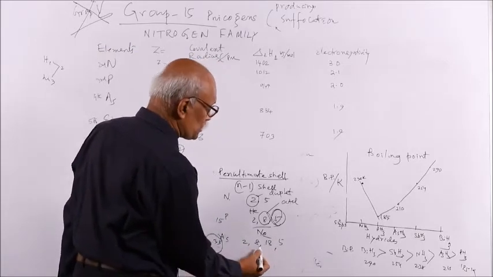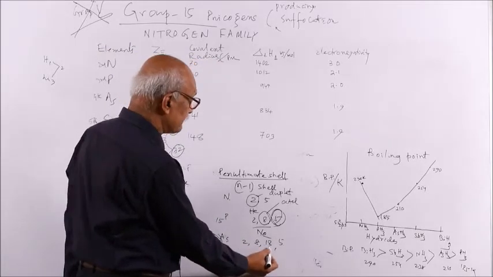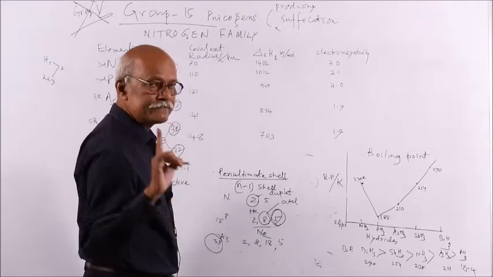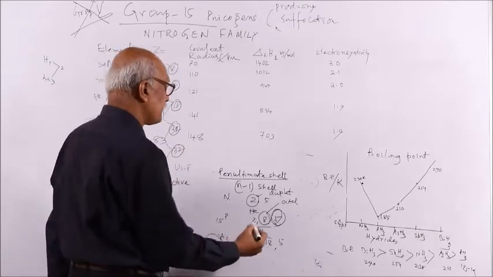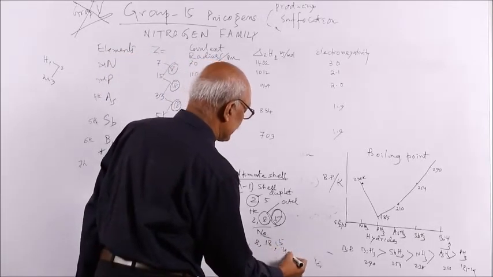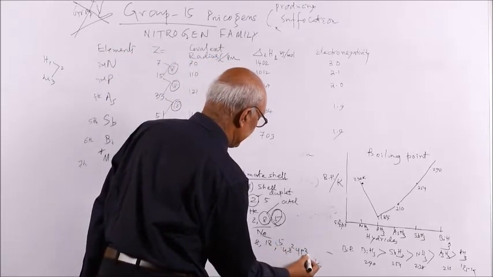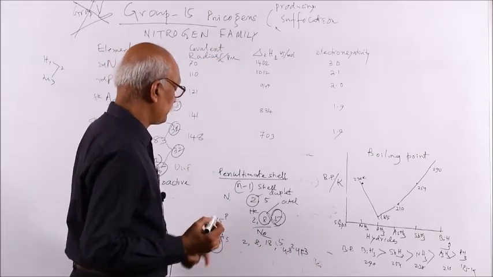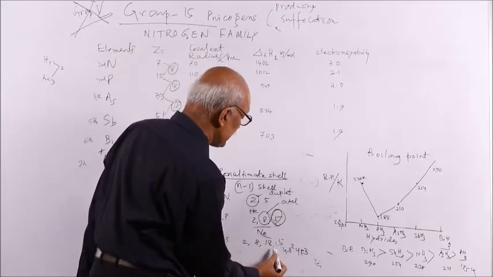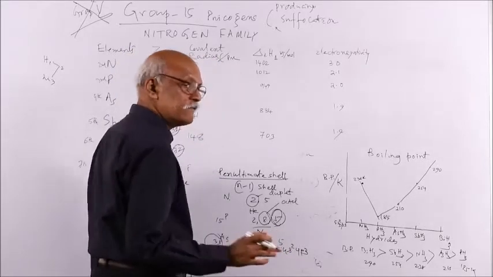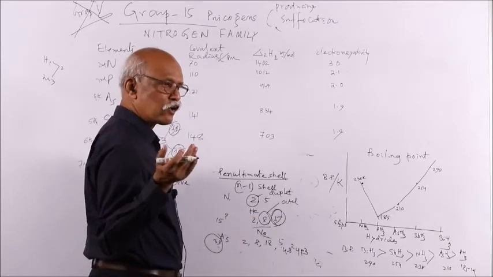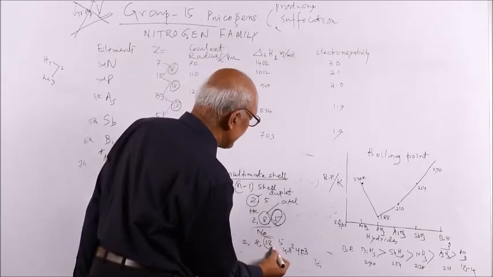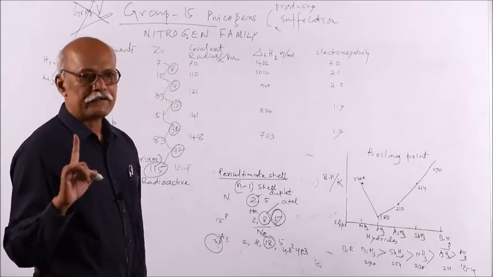2 means 1s2, 8 means 2s2, 2p6, 18 means 3s2, 3p6, 3d10, that is the 18 configuration, and this is your 4s2, 4p3. First, second, third, fourth period. So you see here it has neither octet nor duplet configuration as in the case of noble gases. This is called 18. The penultimate shell contains 18.